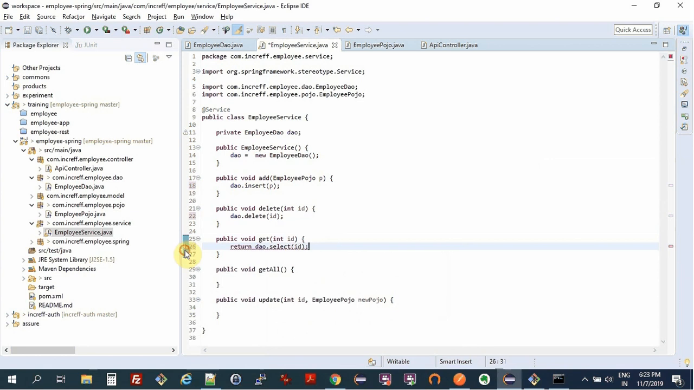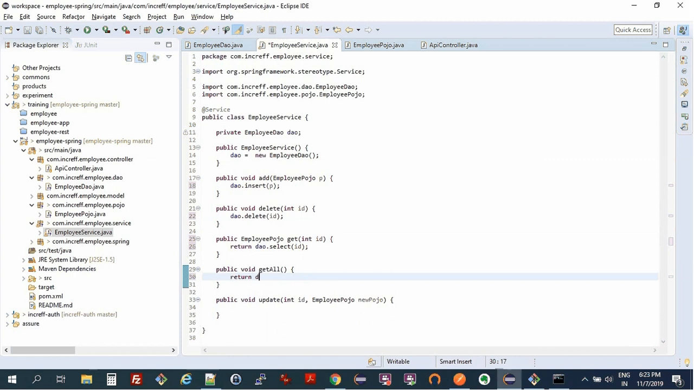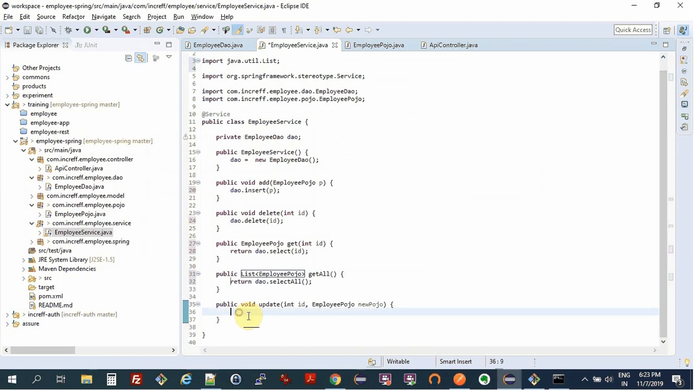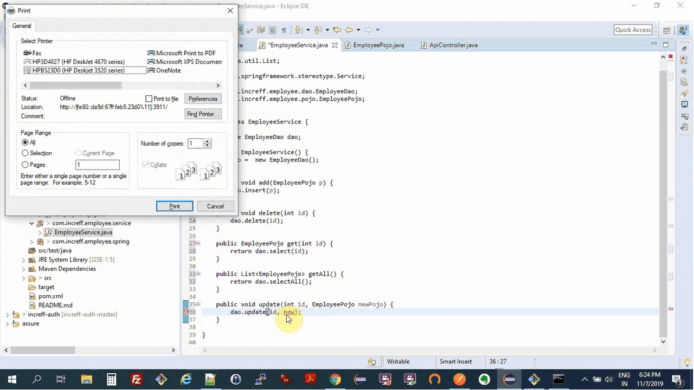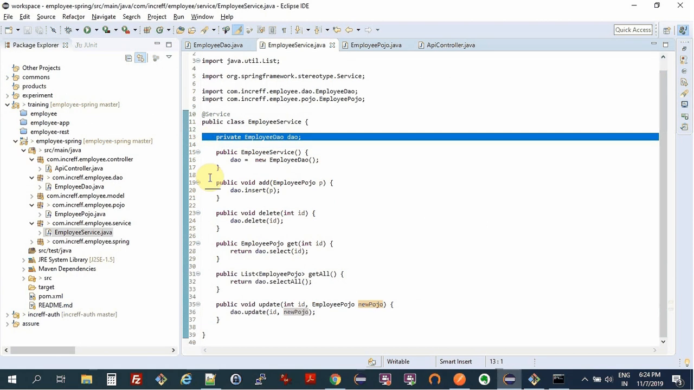Actually, let's just finish this and then I'll get along with the other things. So return DA dot select all, and here I can do DA dot update ID and new new Pojo, right? And so this works fine for small projects, but this same DAO may get used at multiple